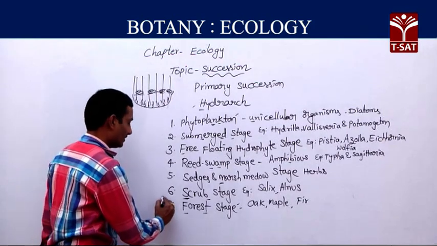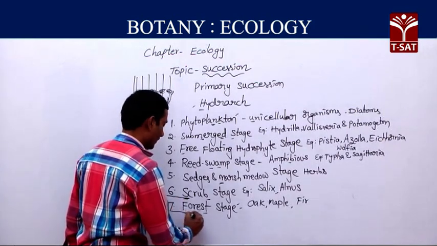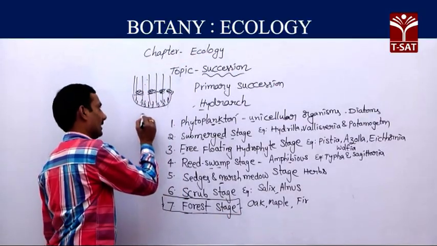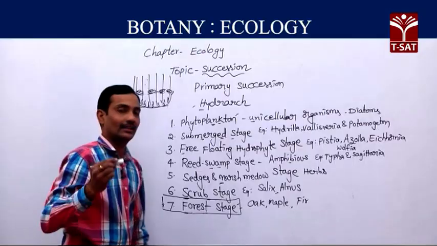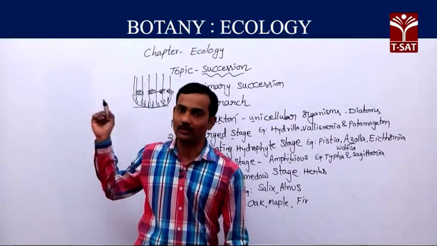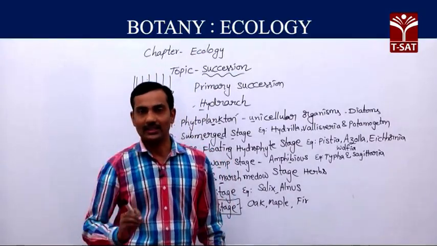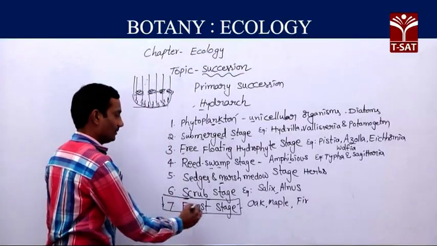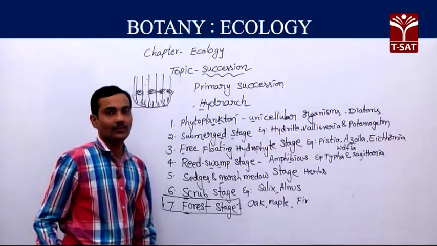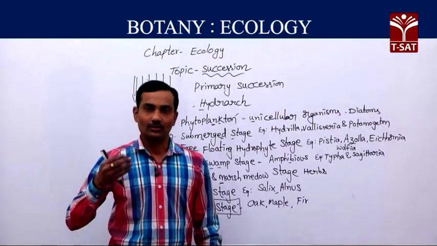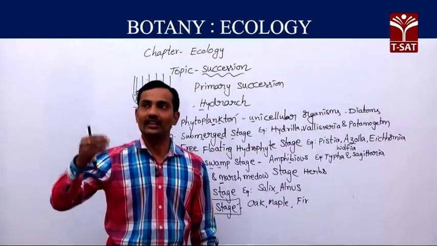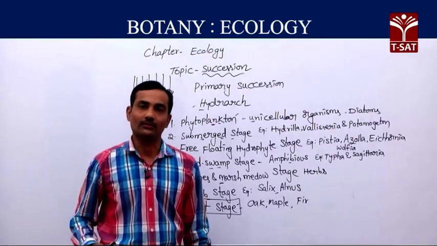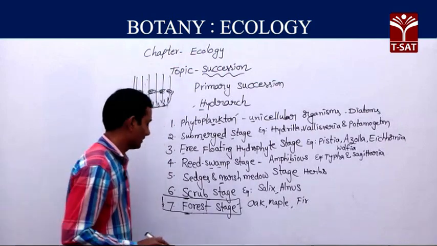But the forest stage is the final stage, which we can find in the same place. The plants found there are mesophytes. This community is known as the climax community. These climax communities are in equilibrium with the environment. They can tolerate all types of climatic conditions.